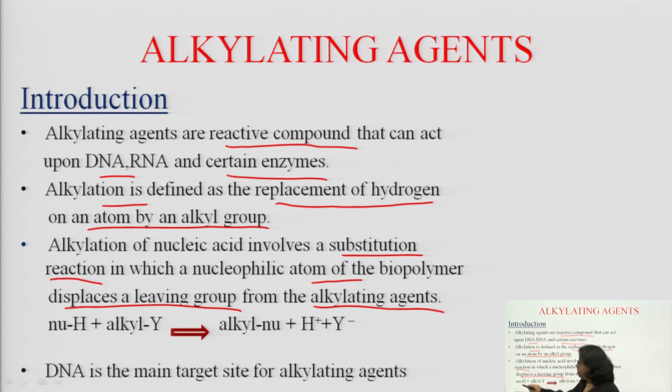You see the reaction here. This is nucleophile hydrogen, and this is your drug. Simply replacement of hydrogen by alkyl group is alkylation reaction. Remember, replacement of these hydrogens by this alkyl group is alkylation reaction.